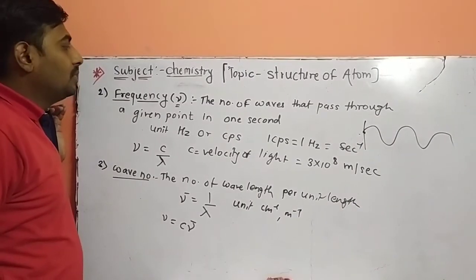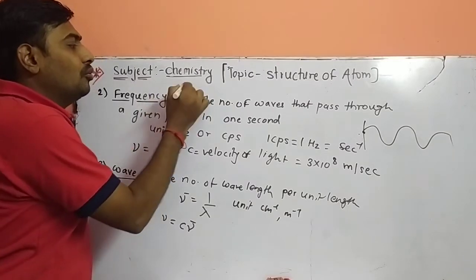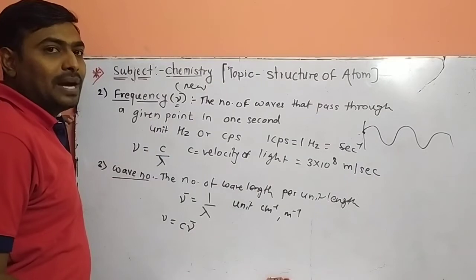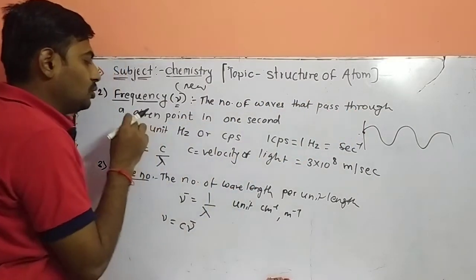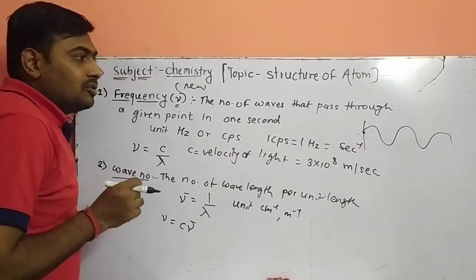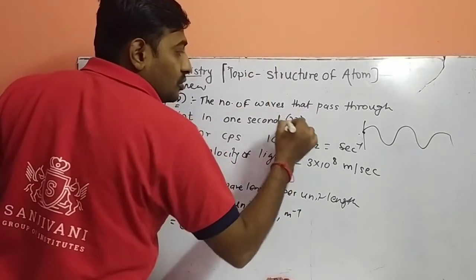The second characteristic is frequency, denoted by the symbol nu. It is not V, it is nu. The number of waves that pass through a given point within 1 second is called frequency. So frequency is denoted by the symbol nu.